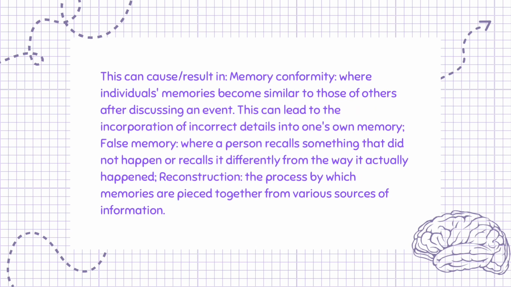This can result in memory conformity, where individuals' memories become similar to those of others after discussing an event. This can lead to the incorporation of incorrect details into one's own memory, false memory, where a person recalls something that did not happen or recalls it differently from the way it actually happened.